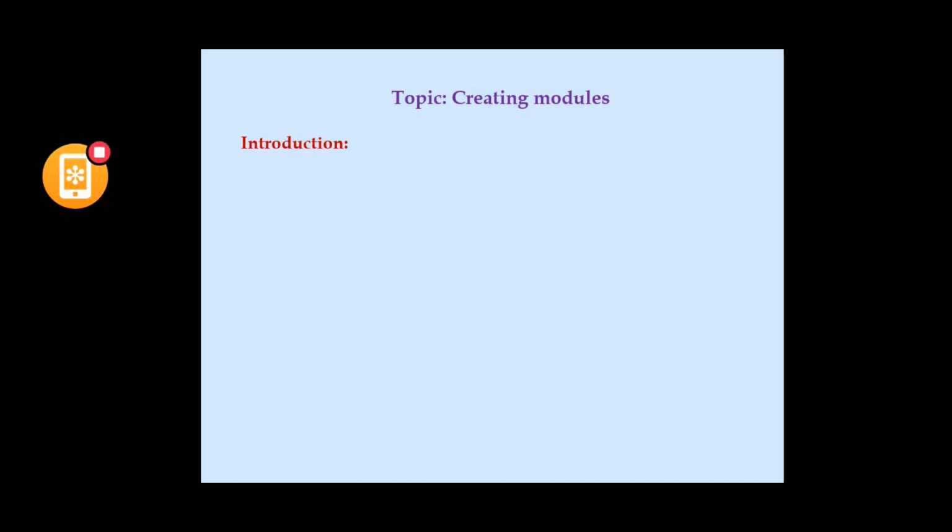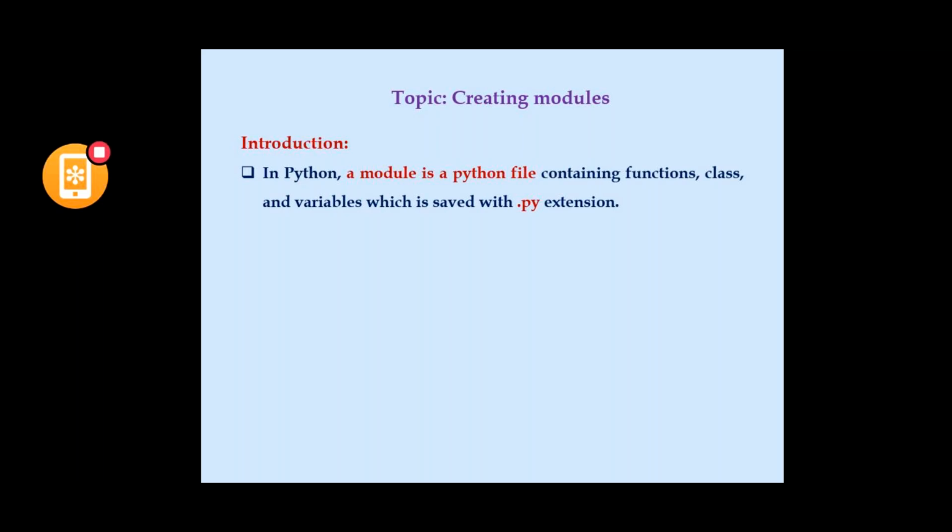A module is a Python file which contains, so in that Python file, what does it contain? It contains some functions, classes, variables, etc. what we need. So that file has to be saved with the .py extension. A module may also contain runnable Python code.